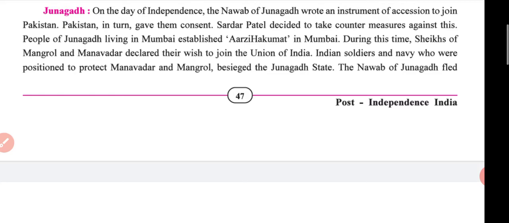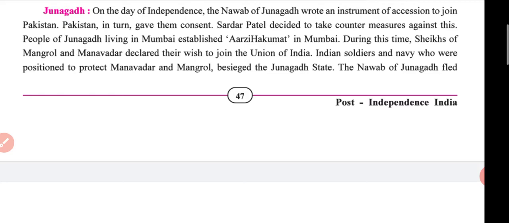At that time, most of the problems arose between Hindus and Muslims. So the Nawab of Junagadh wanted to join Pakistan, but due to geographical problems, Junagadh would not be able to join Pakistan. Pakistan in turn gave them consent.